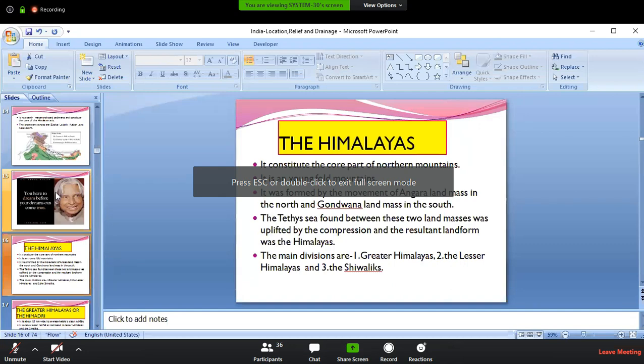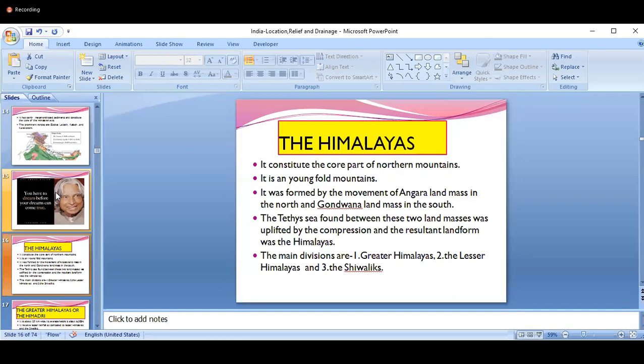Already we saw this Himalaya is a young fold mountain. Why is it called young? Because it was formed only a few million years ago. And it is called a fold mountain. Why? Because it was formed because of the Angara landmass in the north. So the landmass in the north was called the Angara landmass, and the landmass in the south was called the Gondwana landmass.